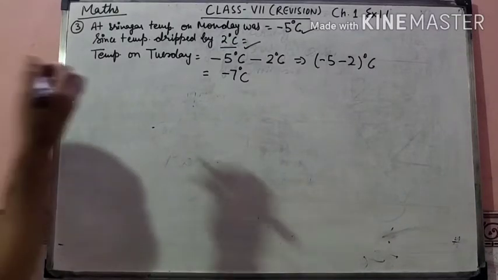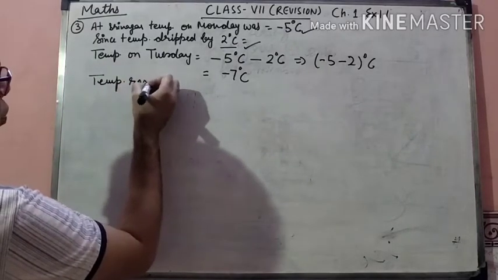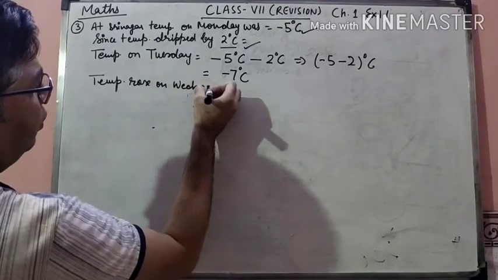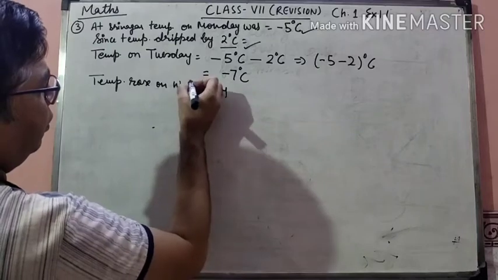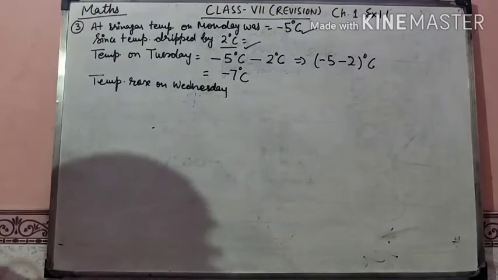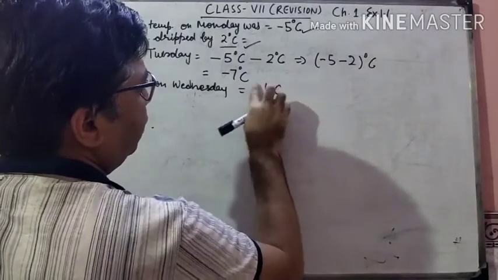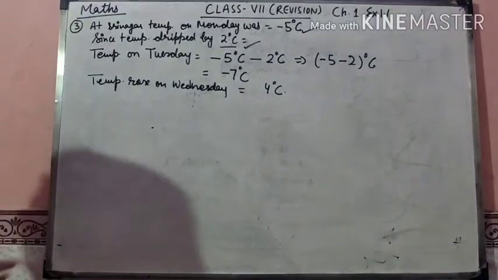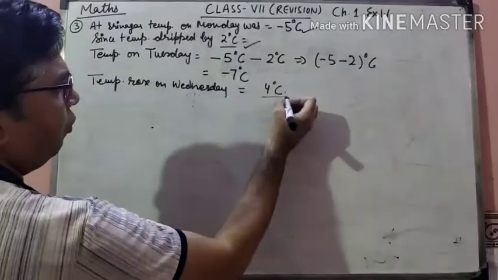Now the temperature rose on Wednesday. The temperature increases on Wednesday by how much? 4 degrees Celsius. Then by how many degrees Celsius did the temperature rise? It rose by 4 degrees Celsius.